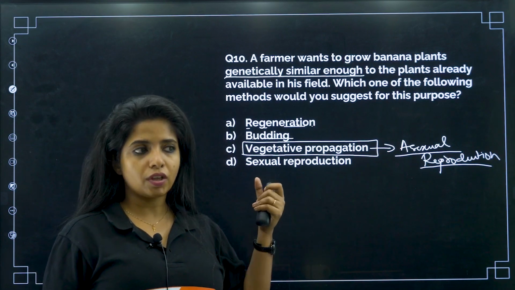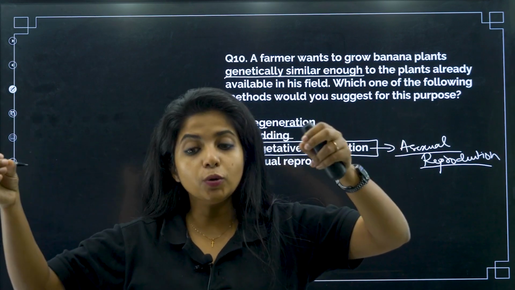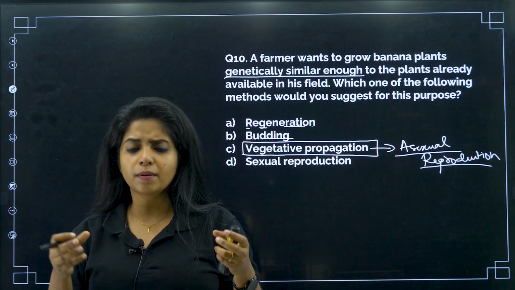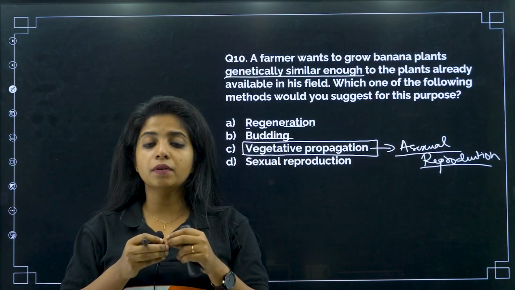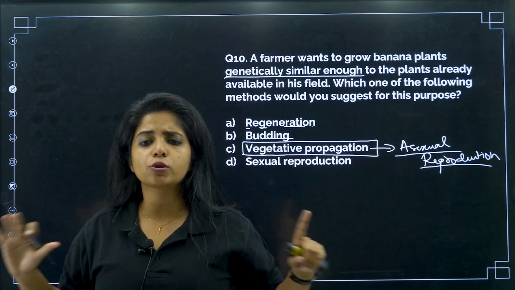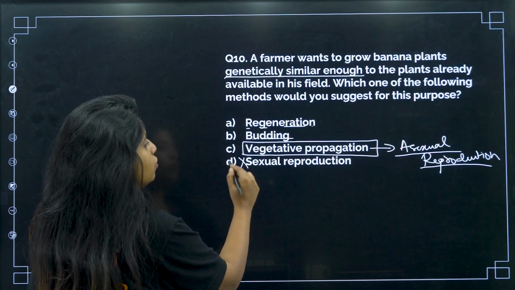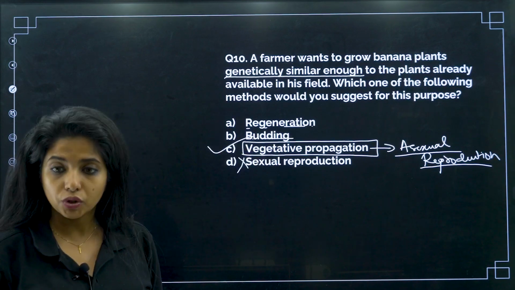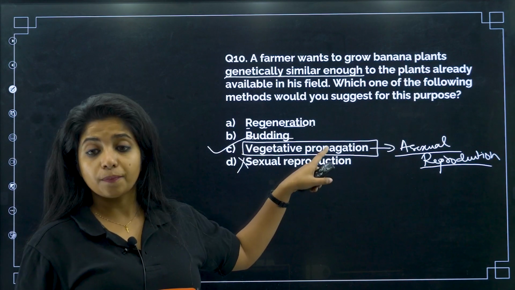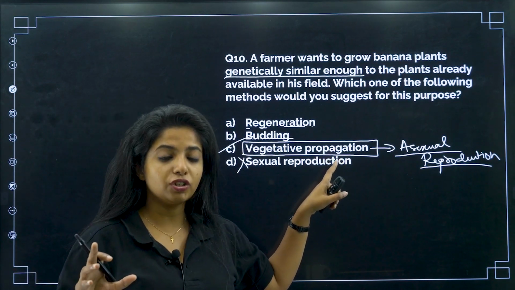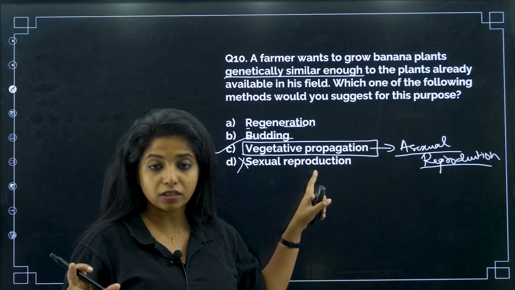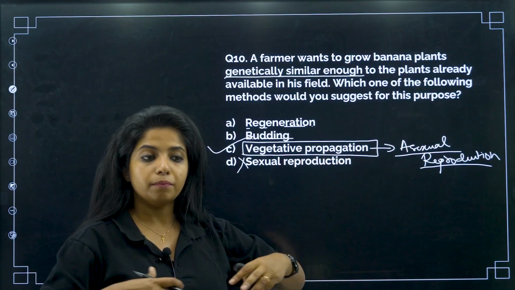In sexual reproduction, there are two gametes coming. Basically, when they come, they have their own differences. When they come and fuse, they create more differences. So, sexual reproduction is not going to work here. You should be having vegetative propagation, my dear children, where certain parts which are not the sexual parts are being utilized for making a new plant.